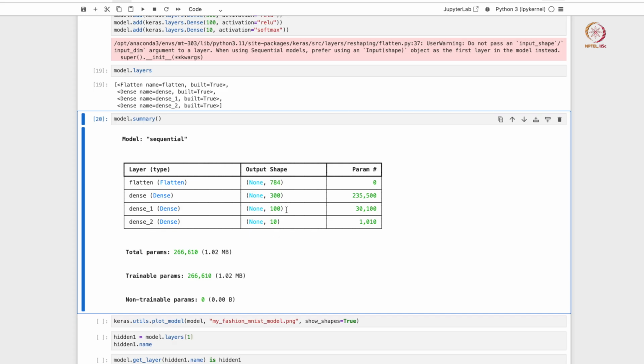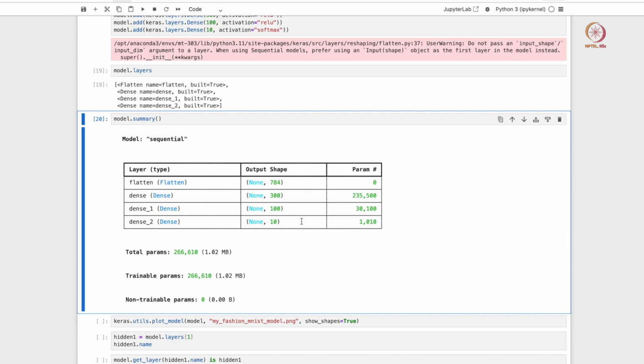You can do similar math for the second hidden layer. This has about 100 nodes, and the previous layer has 300 nodes, so it's 300 times 100, which is 30,000 weights, plus 100 bias terms. That's why the number of parameters is 30,100. The final layer, the output layer, is again a dense layer. It's going to have 10 times 100, so that's 1000 weights, and then 10 bias terms.